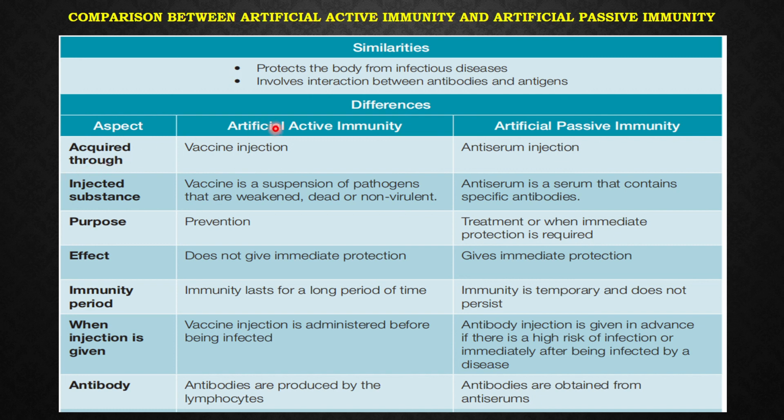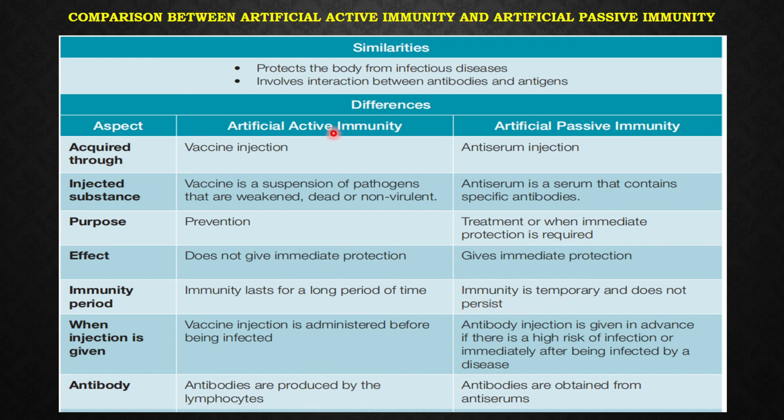That is for artificial active immunity and artificial passive immunity. You get to see the immunity period. Artificial active immunity lasts for a long period of time, unlike artificial passive immunity, which is temporary and does not persist.